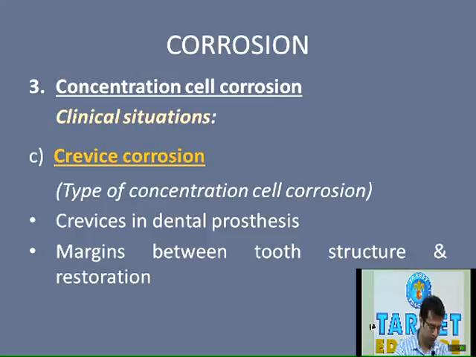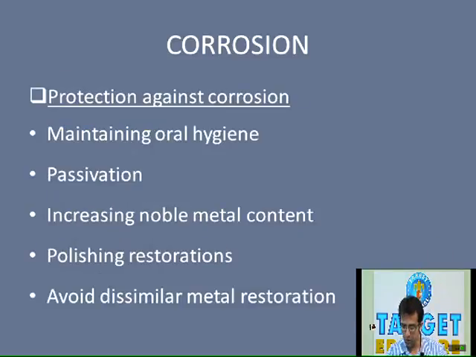Going to the third clinical situation responsible for concentration cell corrosion. Now this is called crevice corrosion. Crevice corrosion is actually one of the subcategories of concentration cell corrosion. It cannot be categorized as a simple different type of corrosion. The causes for crevice corrosion are similar to those described for the previous 2 subtypes. That is, there could be a difference in the electrolytic concentration because of food debris. Also there could be changes in the oxygen concentration, responsible for changes in the electrode potential in that particular area.